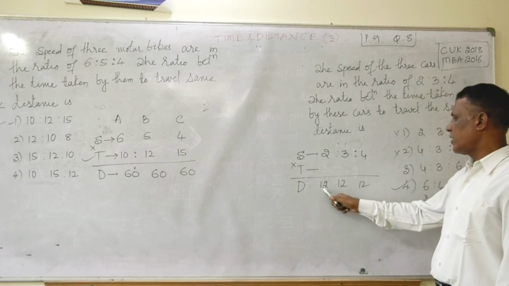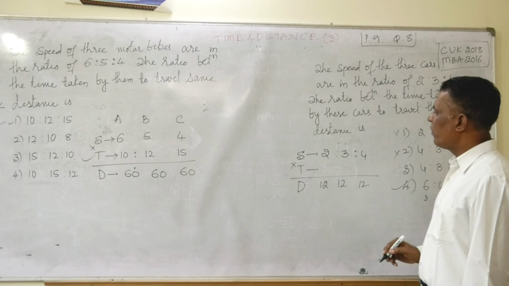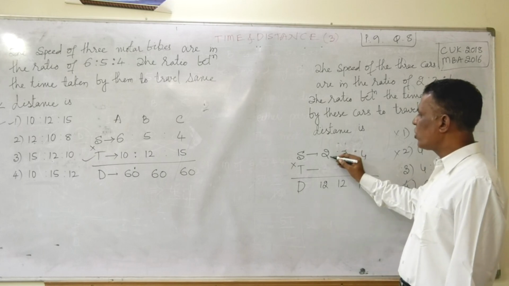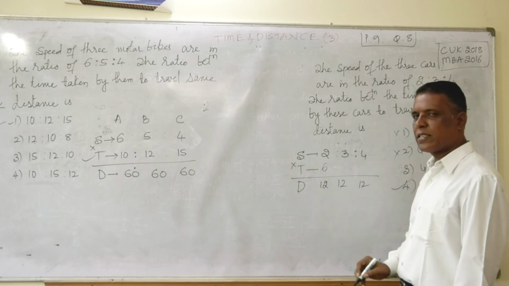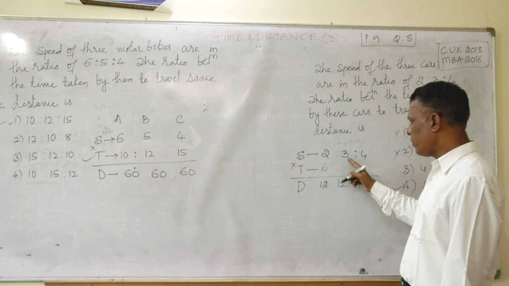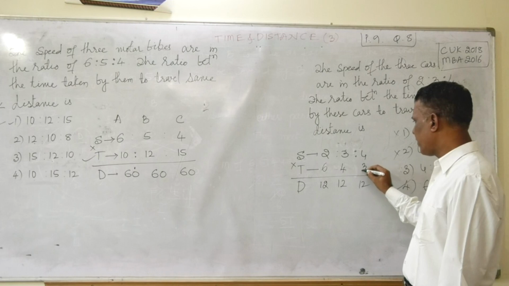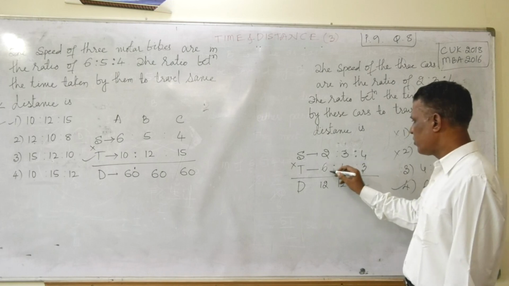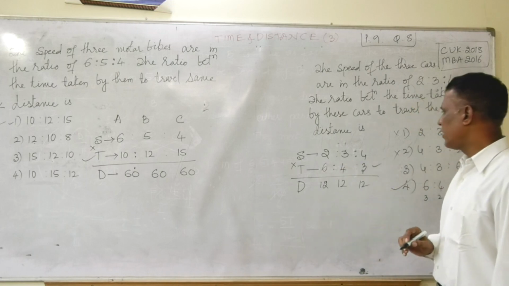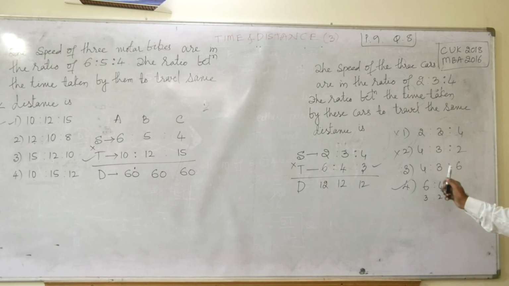If speed is 2 km per hour, it will take 6 hours. If speed is 3 km per hour, it will take 4 hours. If speed is 4 km per hour, it will take 3 hours. Time ratio is 6:4:3.